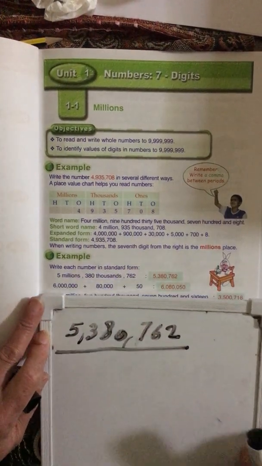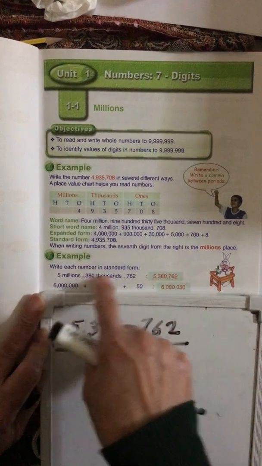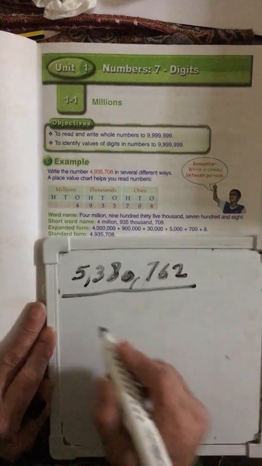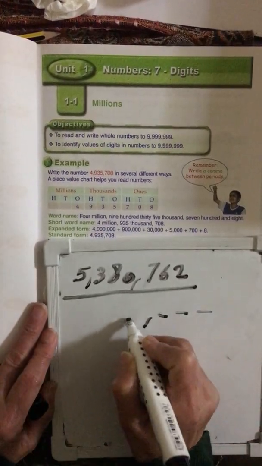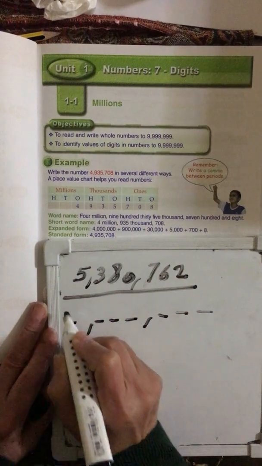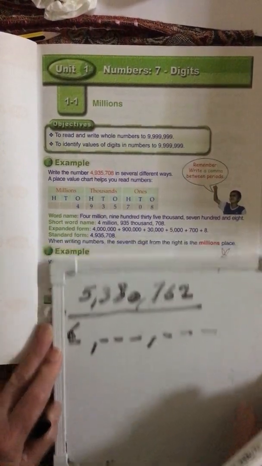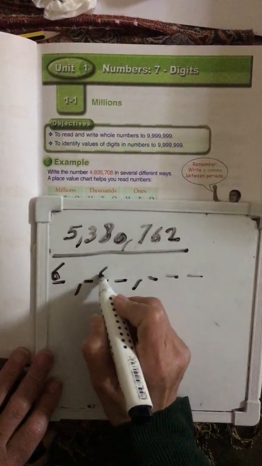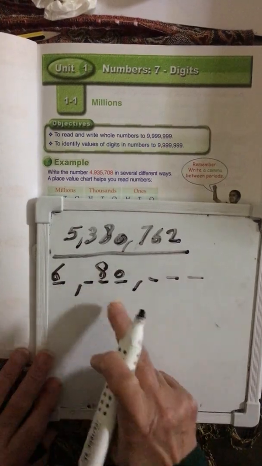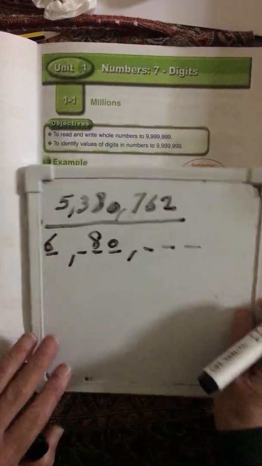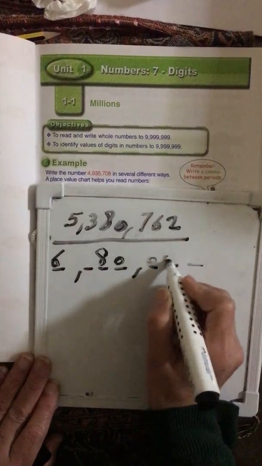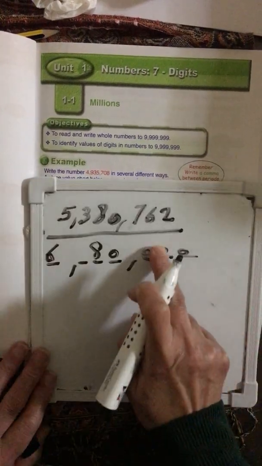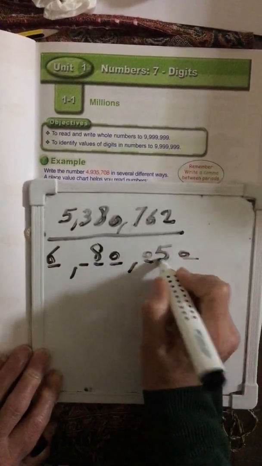Now look at this one. They wrote it in expanded form and they want me to write it in standard form. Look, they wrote 6 millions. I will do it like that: 1 2 3 comma 1 2 3 comma 1. They wrote 6 million and in front 6 zeros. They wrote 80,000 with 4 zeros. I will put here the 8, and how many zeros? 4 zeros. Okay, it is 80,000. Now the last number is 50. I will come here and write it like that.